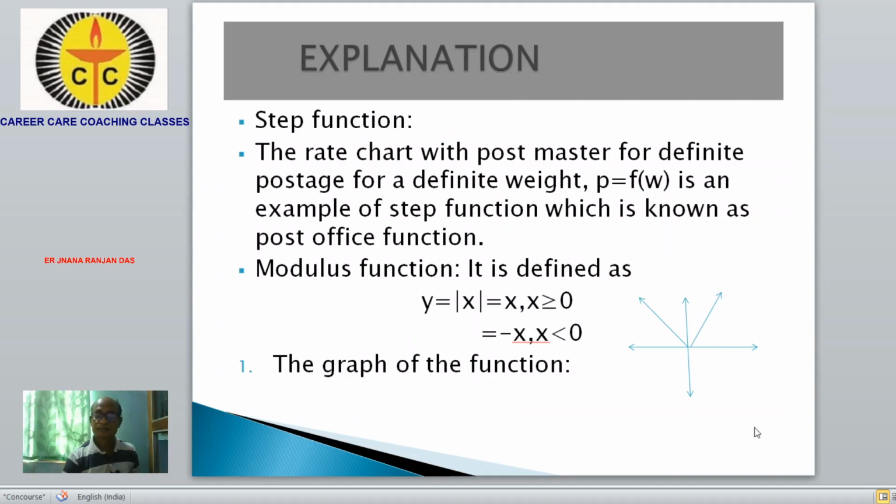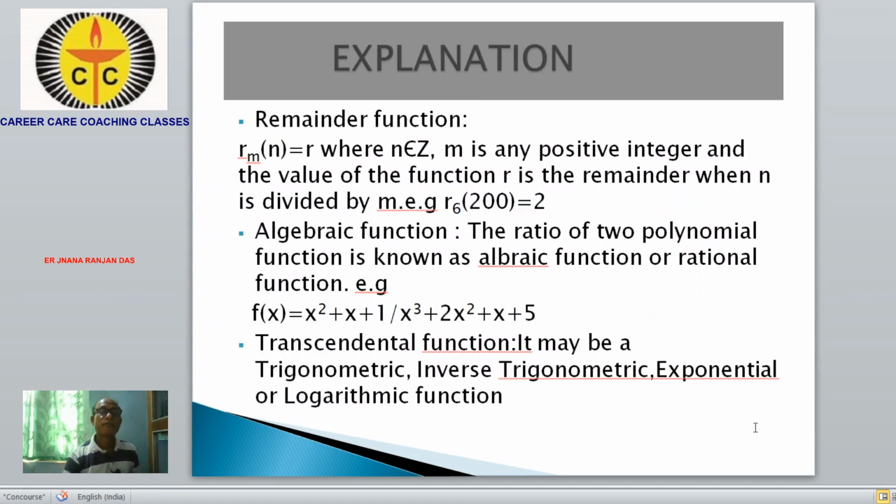Next thing, remainder function. What is the remainder function? The remainder function is denoted by R_m(n) = r, where r is the remainder, n belongs to Z, and m is a positive integer. So R_m(n) is equal to r.